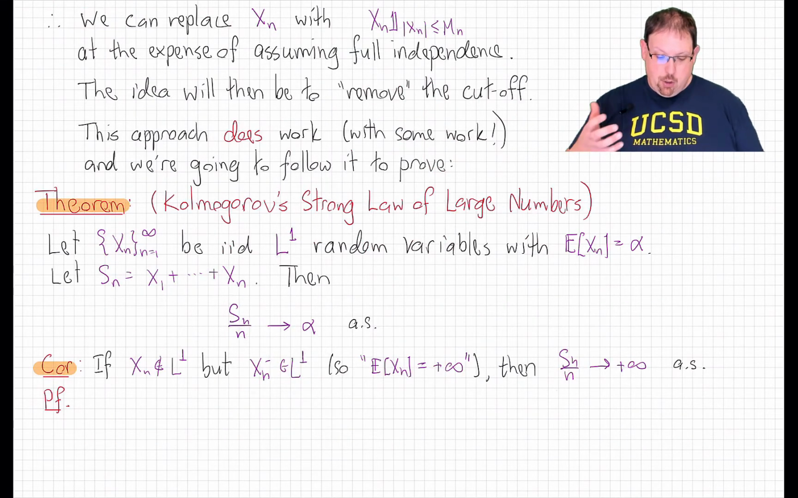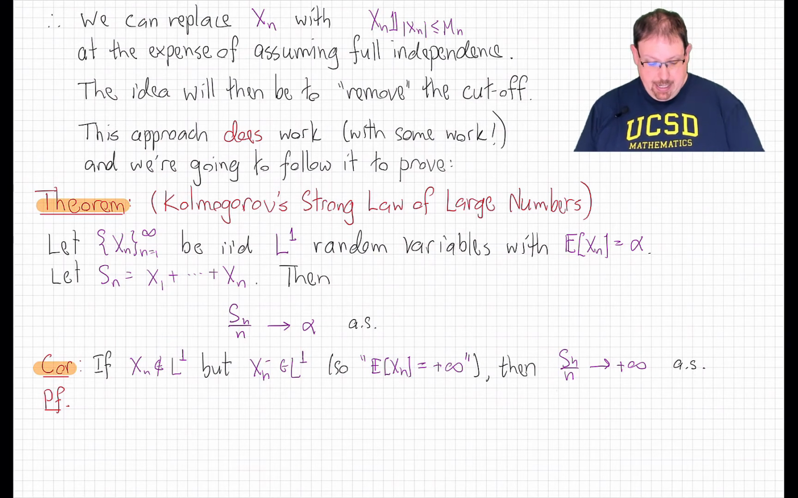This is Kolmogorov's strong law of large numbers. If X_n is a sequence of IID L1 random variables with common mean alpha, then their empirical average, the sum of the first n divided by n, converges to alpha almost surely. Now, once we've proved that, we can also easily see that the L1 assumption is necessary.